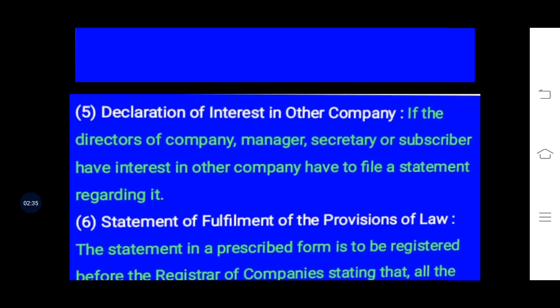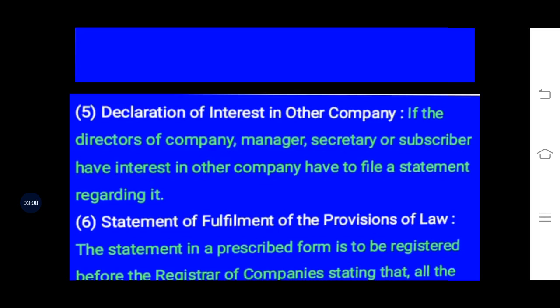So in those circumstances, so as not to cause loss to any company, it is needed that if the director of the company or the manager or secretary or subscriber has an interest in any other company, they will have to file a statement regarding it, stating in which company they are also working.